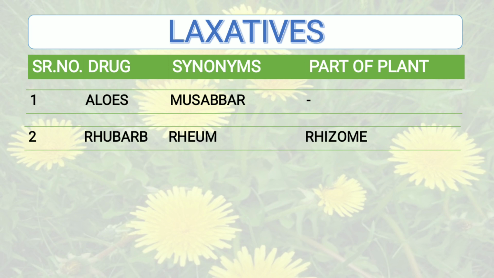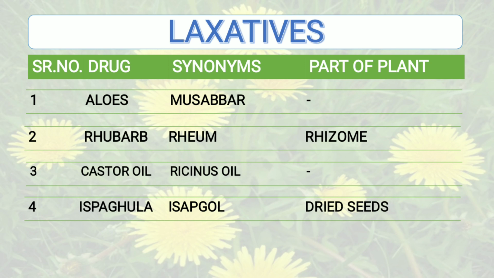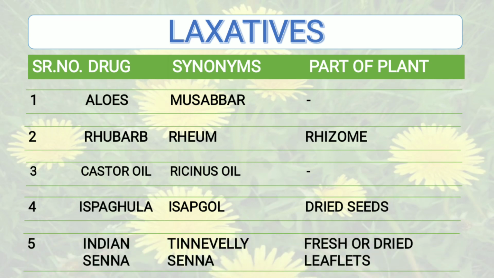Moving to next one, that is rhubarb and the synonym is rhizome and the part of the plant here is rhizome. Then the third one, castor oil, synonym is resinous oil and again as it is a fixed oil, therefore part of the plant is not applicable. Then moving to next, that is isabgula, synonym isabgul and it is dried seeds. Then the next one, Indian senna, synonym is Tennivallicina and part of the plant here is fresh or dried leaflets.